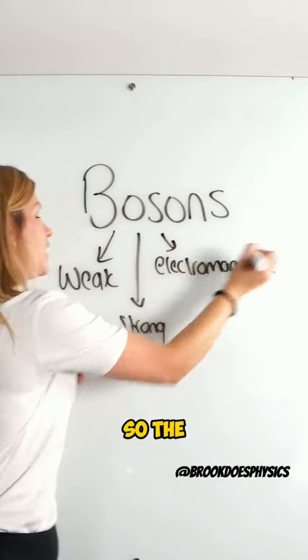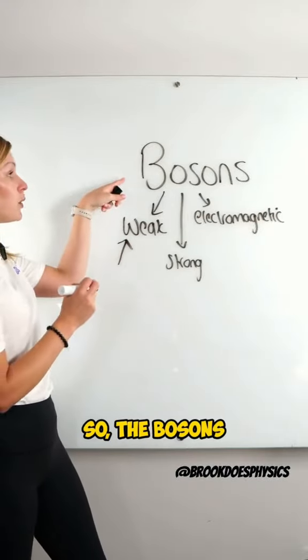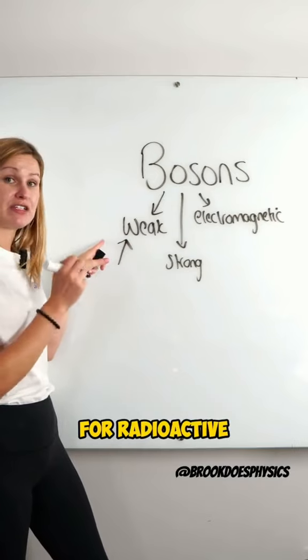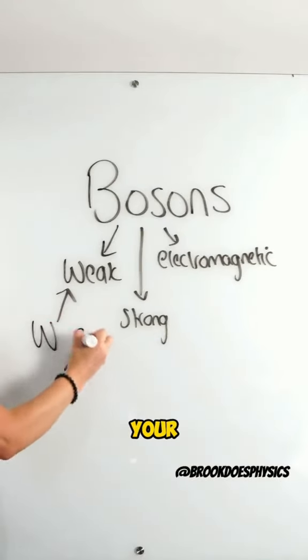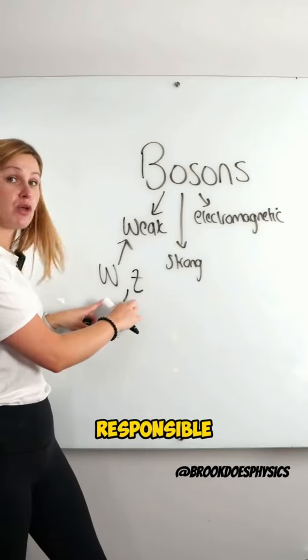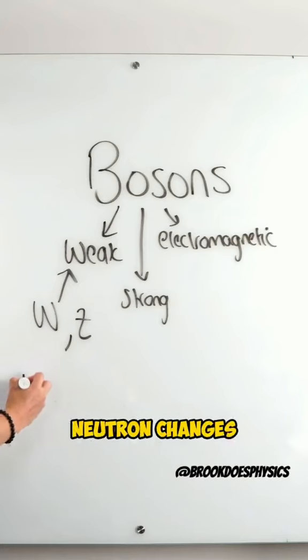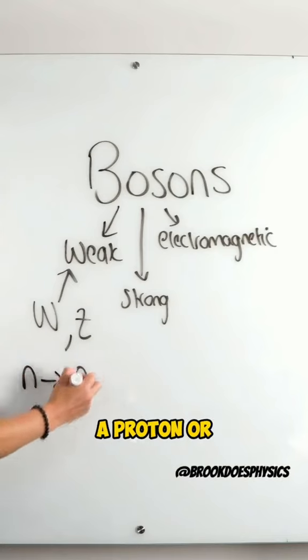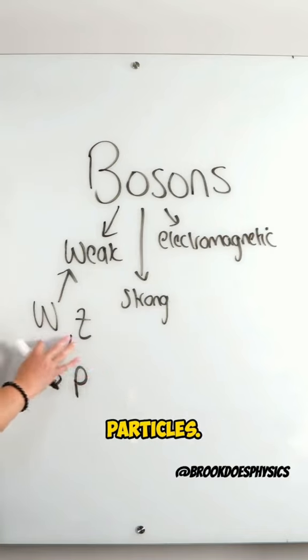So the weak nuclear force is responsible for your radioactive decay. The bosons that are responsible for radioactive decay are called exchange bosons. Those are your W bosons and your Z bosons. So they're responsible for the radioactive decay inside the nucleus. Or you could say when a neutron changes into a proton, or when a proton decays into a neutron, it's all because of these bosons, those exchange particles.